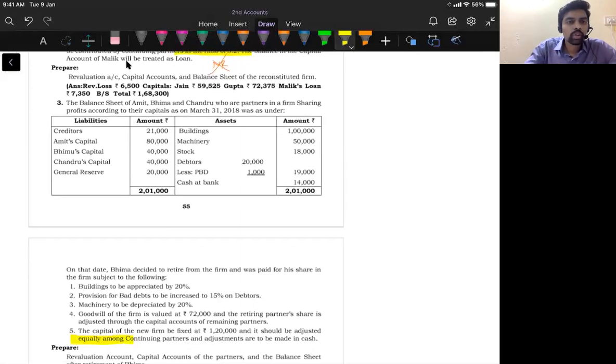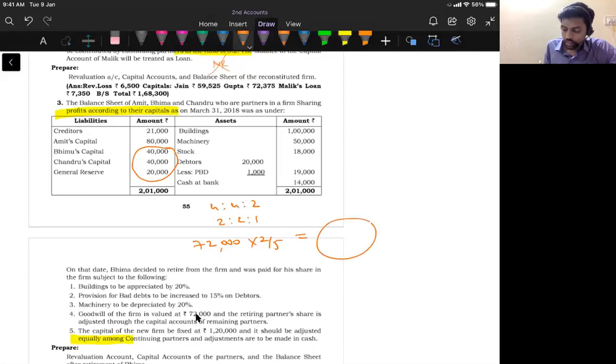Here the old ratio is, they said, according to their capital proportions. So the capitals are 40,000, 40,000 and then 20,000. Therefore, the ratio is 4:4:2 or 2:2:1. This is the profit and loss sharing ratio. And the total goodwill of the firm is 72,000 rupees. So find out BMA's share of goodwill: 72,000 into 2 by 5. Then distribute that in gain ratio, that is 2:1, and route it through capital account. The treatment will remain same.